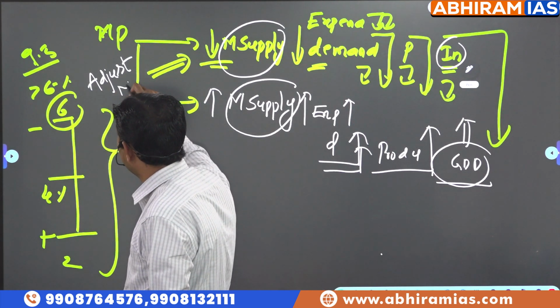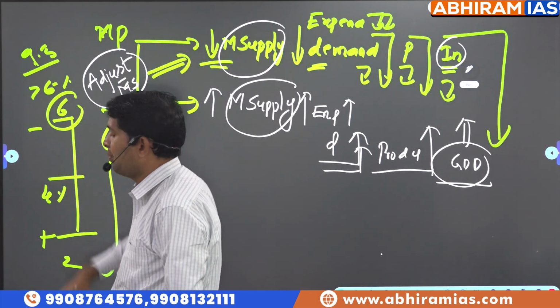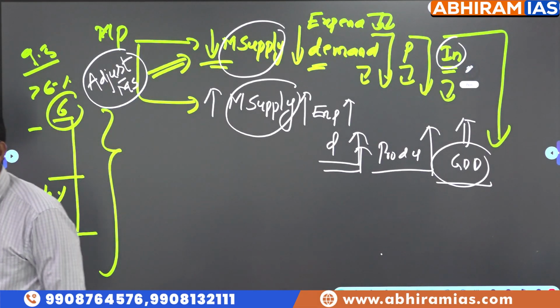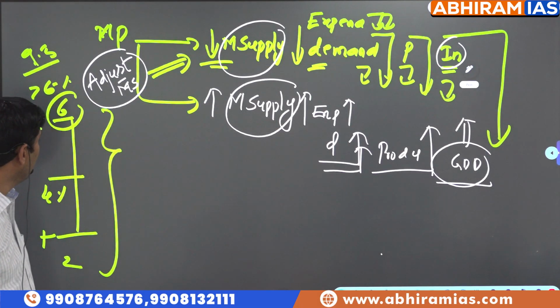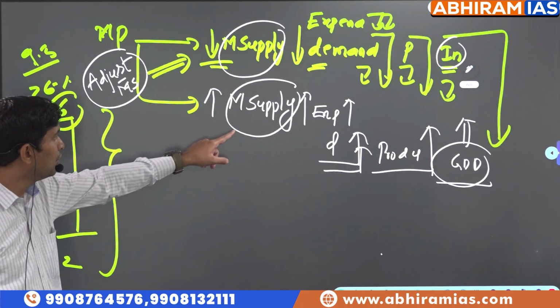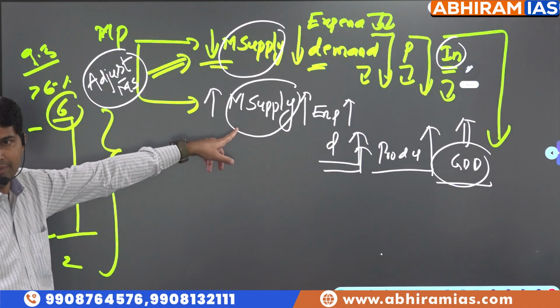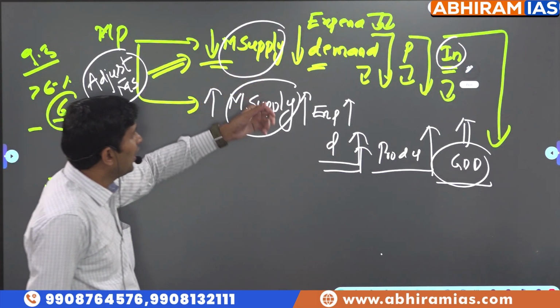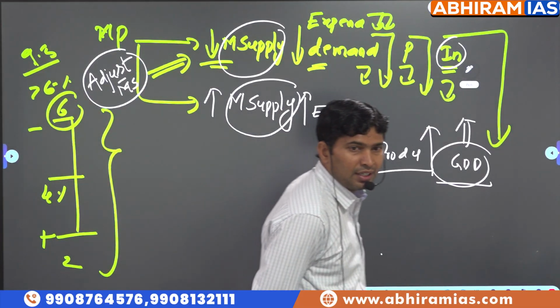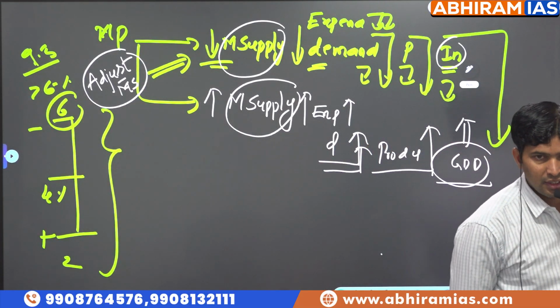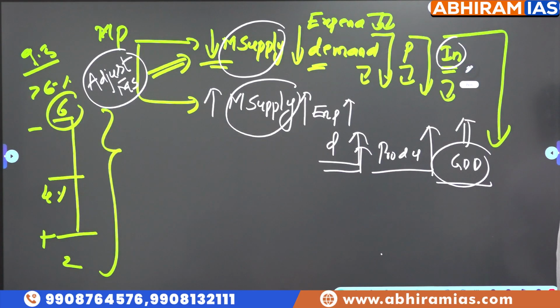Look at the word. Adjust money supply meaning sometimes we'll increase money supply, sometimes we'll decrease money supply. When will we increase money supply? When inflation is under control, to push GDP growth rate, we'll increase money supply. When will we decrease money supply? If inflation is not under control, it's beyond the threshold limit, then we try to reduce money supply. So these are called monetary policy tools.